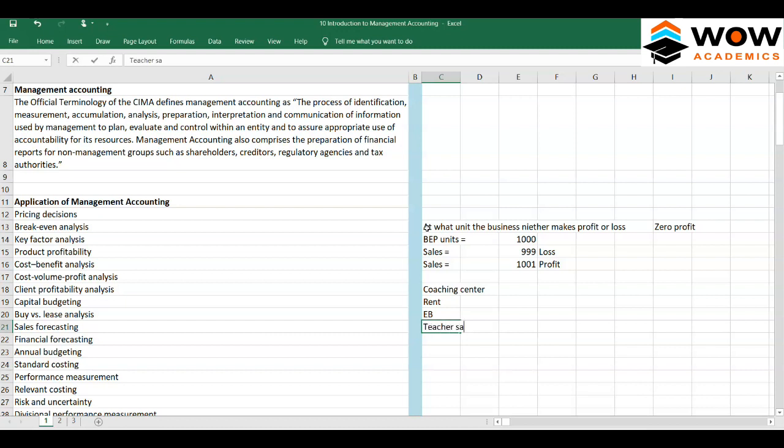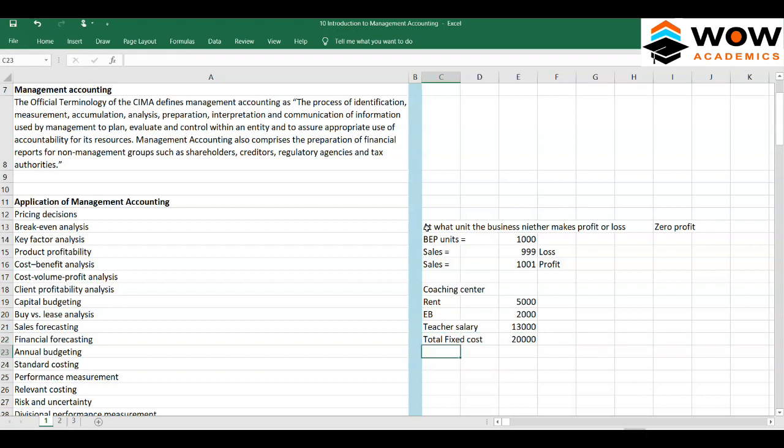So assume that rent comes to 5000, the electricity bill comes to 2000, and teacher salary comes to 13,000. Our total fixed cost, since we don't have any other cost, comes to 20,000.